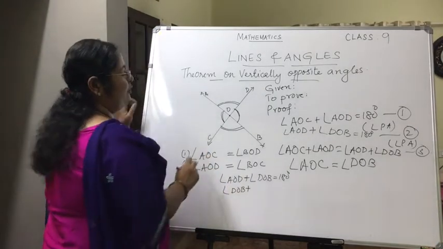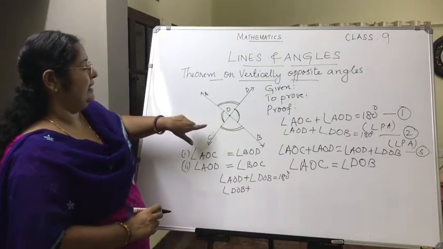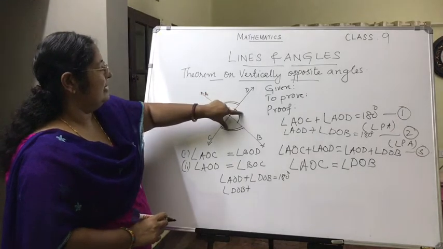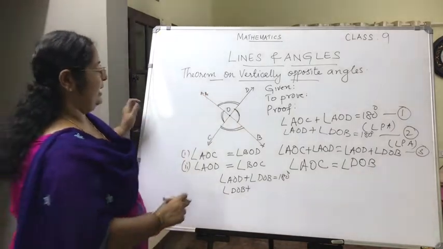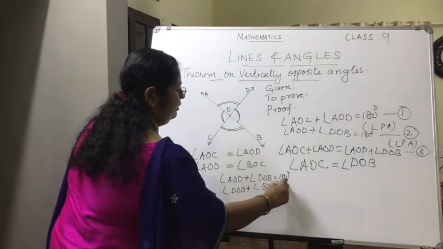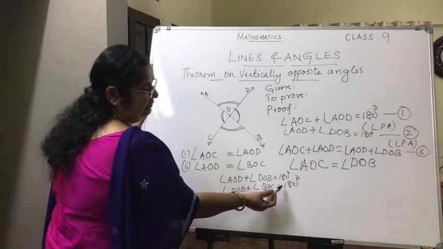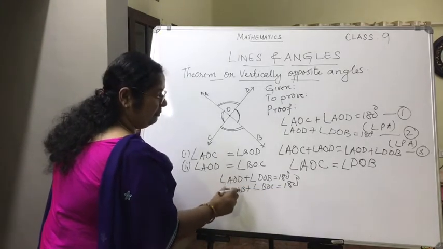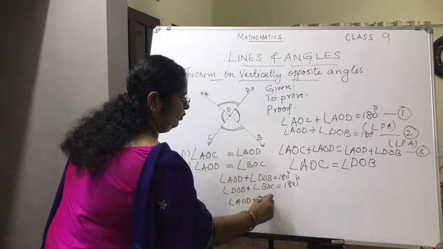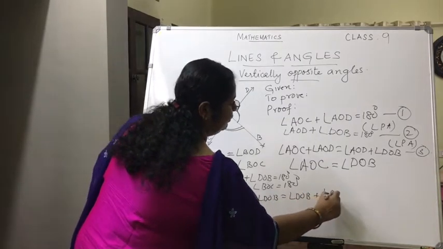When you take the ray OB falling on the line CD, by linear pair axiom the sum of these two angles should be 180. So angle DOB plus angle BOC is equal to 180. Both are equal to 180, so the left hand sides should be equal: angle AOD plus angle DOB equals angle DOB plus angle BOC.